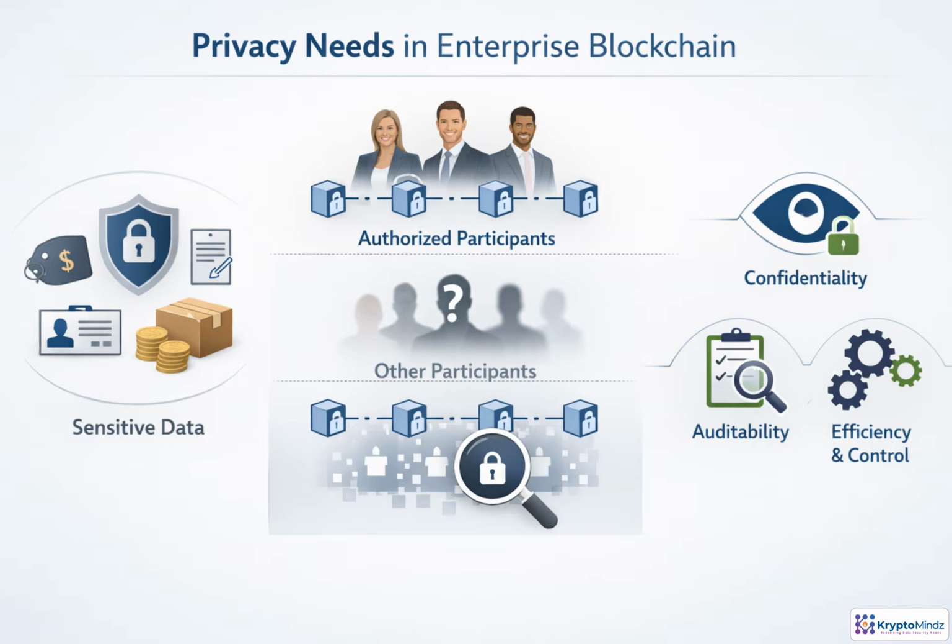Shared infrastructure does not mean shared visibility. A manufacturer, supplier, bank, regulator, and logistics provider may all use the same network, but contract prices, identities, inventory levels, or settlement terms may be relevant only to certain parties. That is why privacy requirements come first. Before designing smart contracts or data models, teams must decide who can see what, while preserving confidentiality, auditability, and enough operational simplicity to keep the network usable.